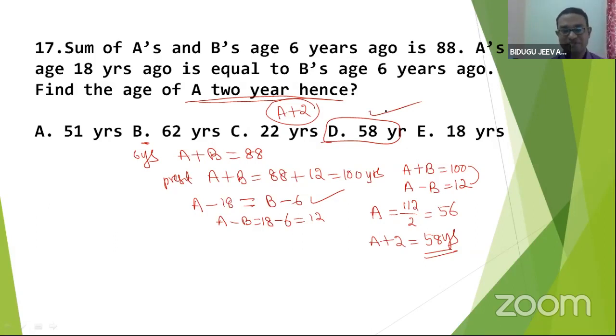Hope you're following my point. Excellent, Kabir. Answer is 58. See, read the sentence properly. If you read the sentence properly, it's very clear. Read the sentence properly so that you can understand the question. Ago, after, don't get confused. Ago means minus, after means plus, or hence, later. Everything is same. Let me continue.